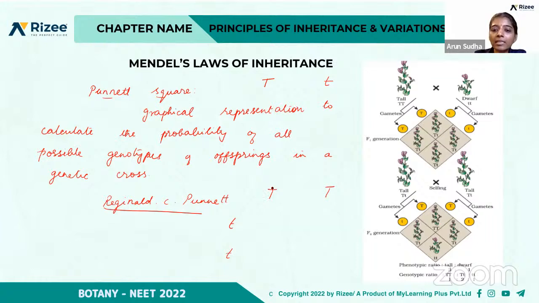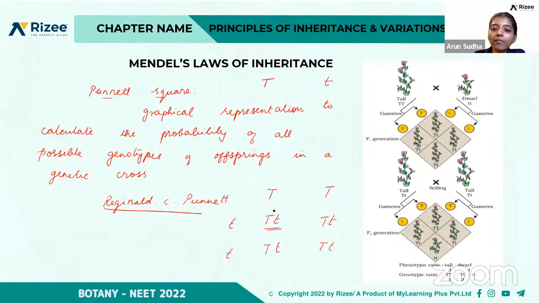T and this t may fuse together and form Tt, right? And here this may form again T and t. So here this also will produce T and t. So all are hybrid, that is, it is called heterozygous.